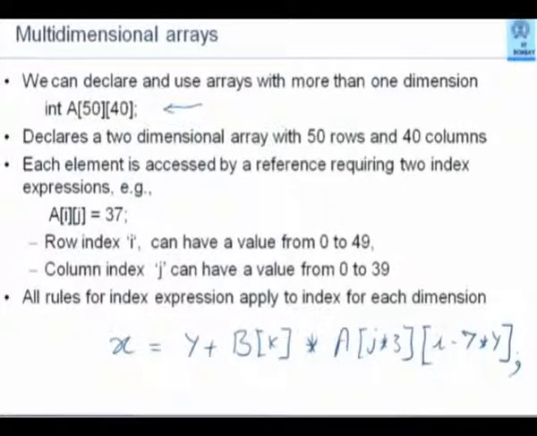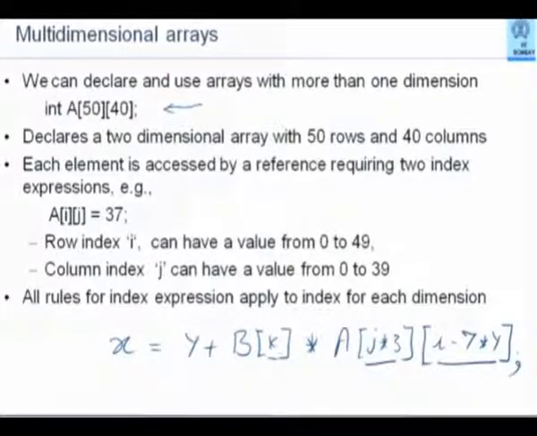If b is an array, then this would be a perfectly valid expression. Expression evaluation as usual, it will first evaluate this index, and this index. Then it will pick out the appropriate element of b and pick out the appropriate element of a, given row number and given column number, and use those values for doing your calculation. Is that okay? So no confusion in this.